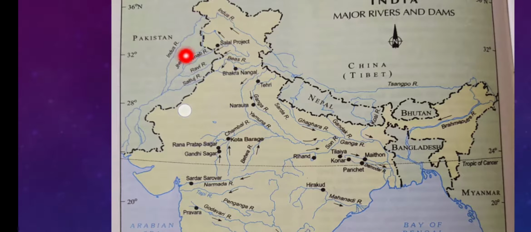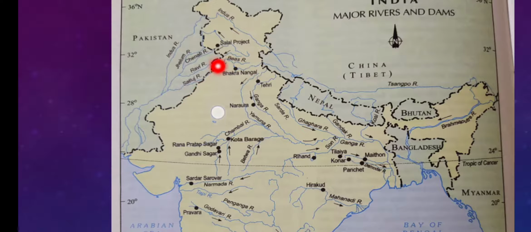I have already shown during the map pointing on main important rivers, that Jhelum, Chenab, Ravi, Sutlej are the tributaries. This one is the Jhelum. Next one is the Chenab, then river Ravi, then this one is Satluj, and a small tributary is Beas. So these are the 5 important tributaries of river Indus. You have also read about Indus as the Sindhu. It is also known as the land of 7 rivers, Sapta Sindhu. You have learned over there. So one of the important rivers I have already shown.